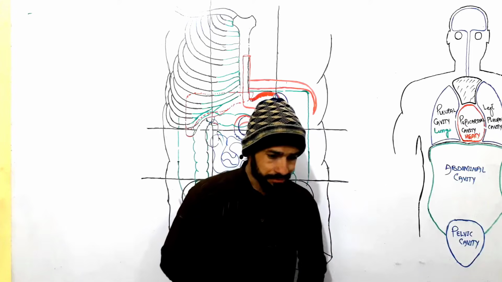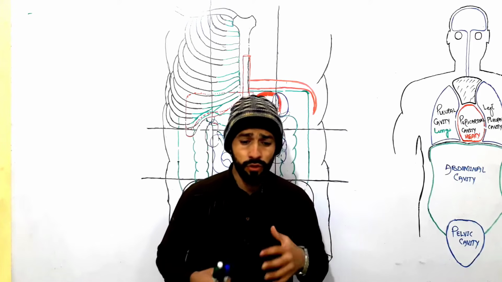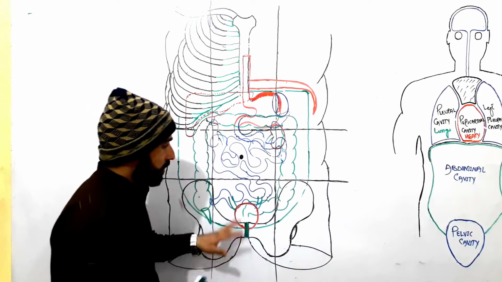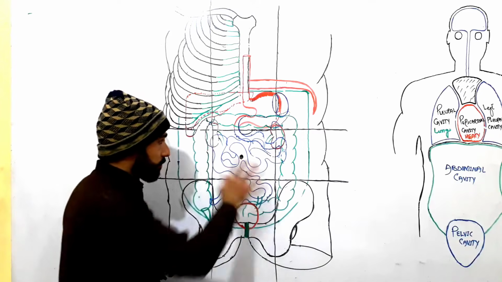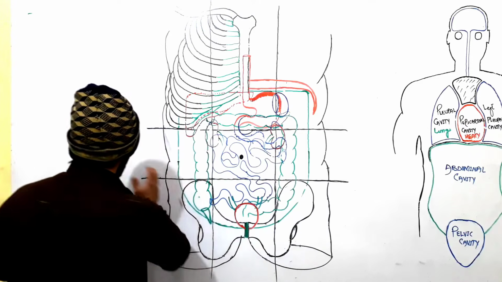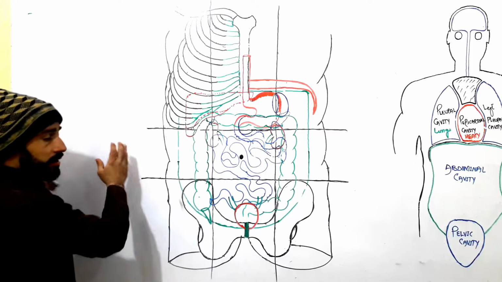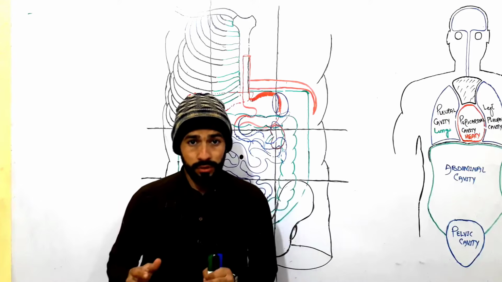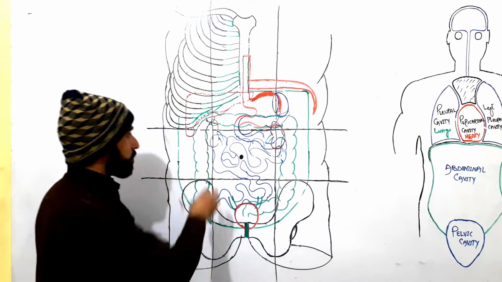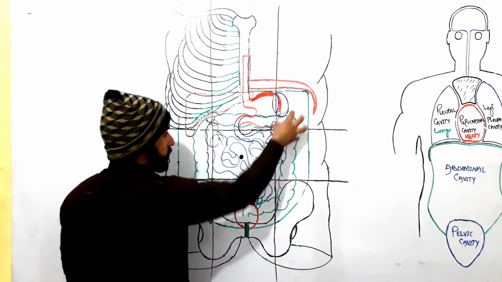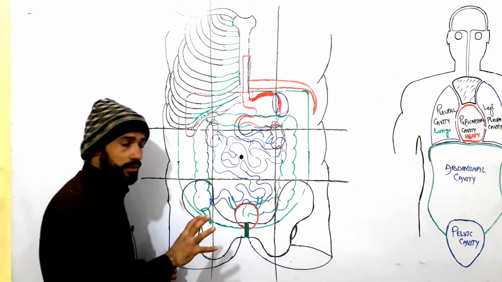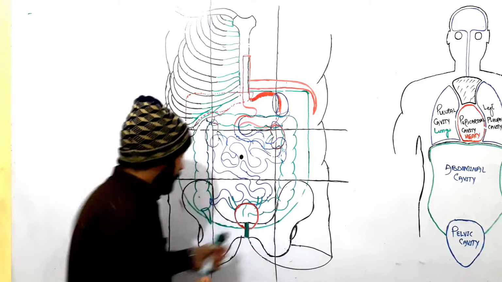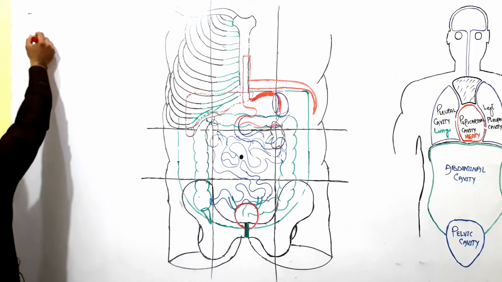Now in this lecture I am going to introduce the abdominal regions, that is, what are those regions which are present in the abdomen. We are not focusing on this image in this lecture. We will make our concept regarding the abdominal regions, what they are and what their importance is, right? Then we will move further forward to the organs which are placed in each region, right? So first of all, let us discuss abdominal regions.